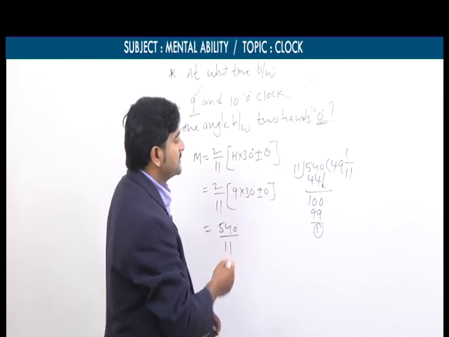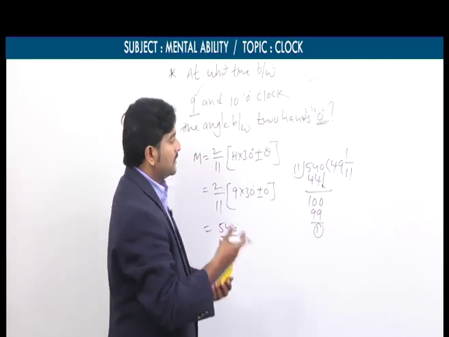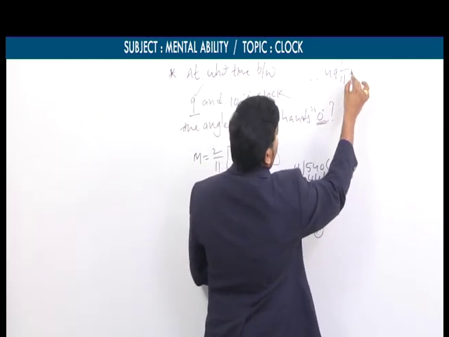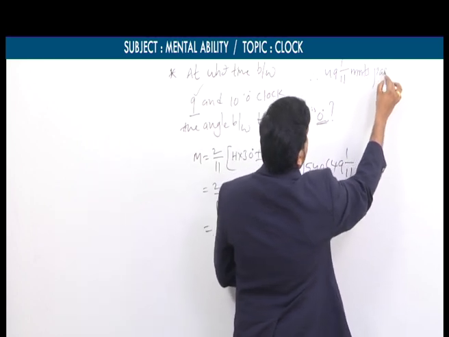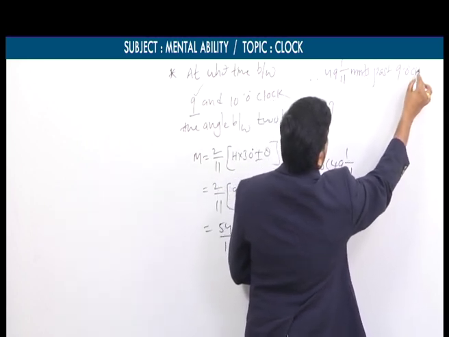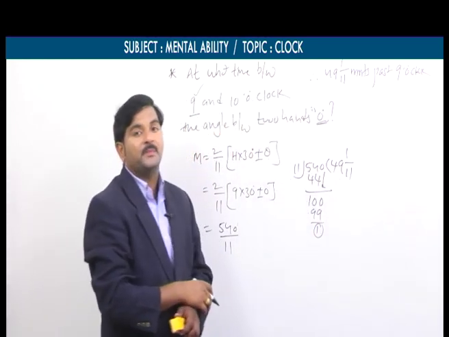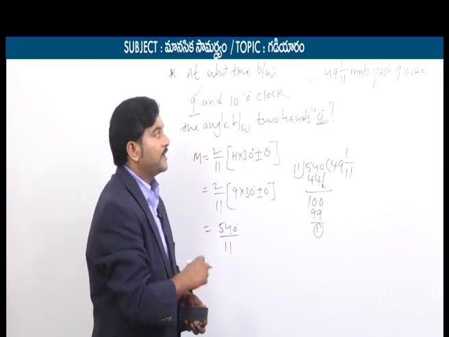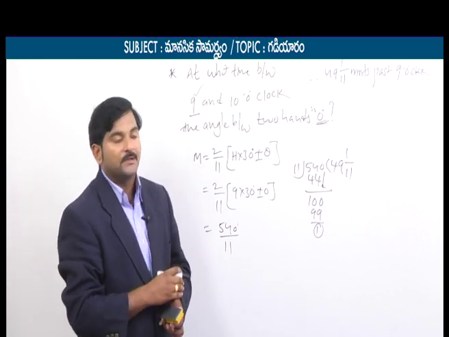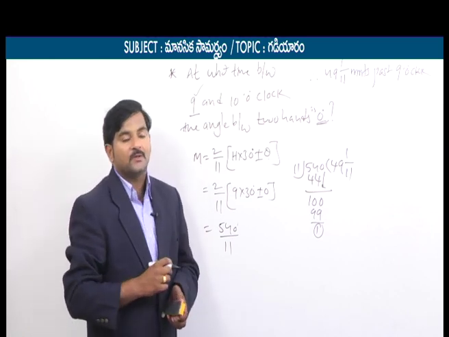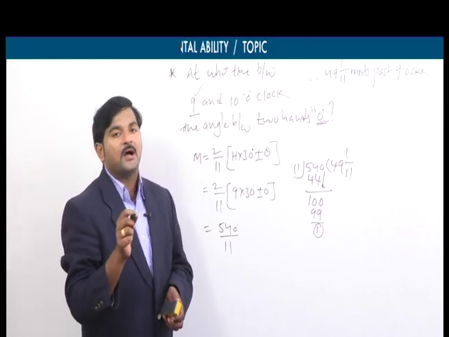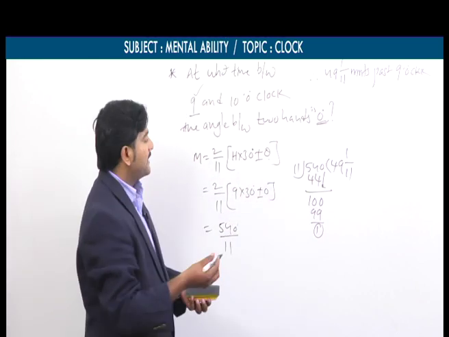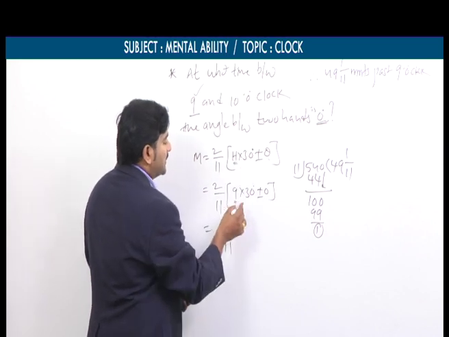Earlier we discussed two types of expression. Now we will follow the second expression. So what we can say now: 49 1 by 11 minutes past, how much, 9 o'clock. So exactly at this time the angle between the two hands is 0 degrees, or simply exactly at that point of time the two hands coincide. So these are the two types of questions. Whether he mentions the word coincide or 0 degrees, in this formula we simply take theta equal to 0. And as you know already, h is 9 here.